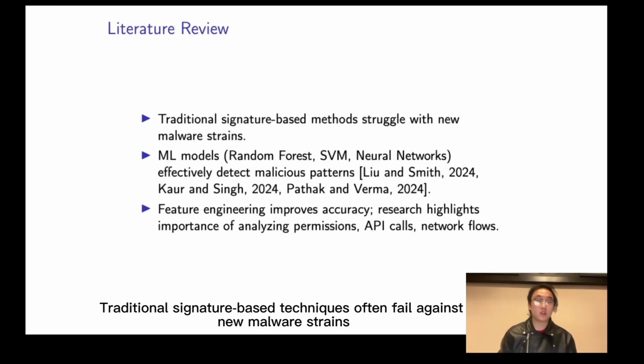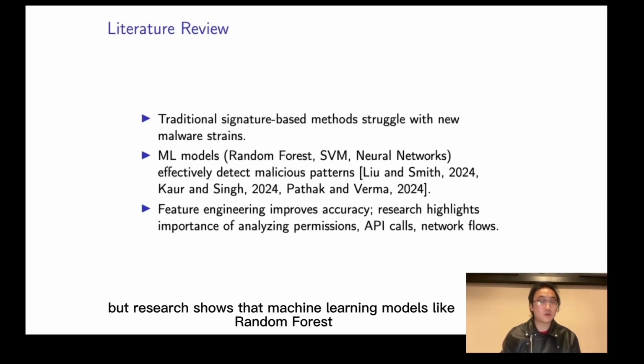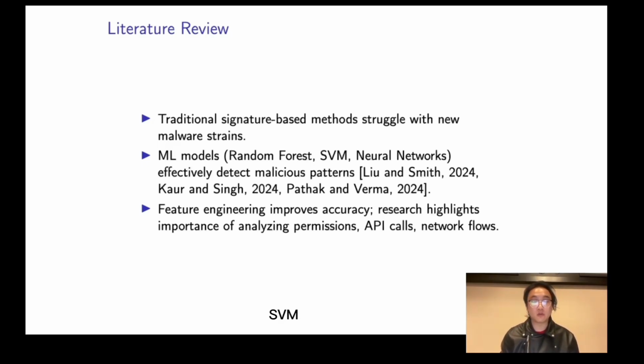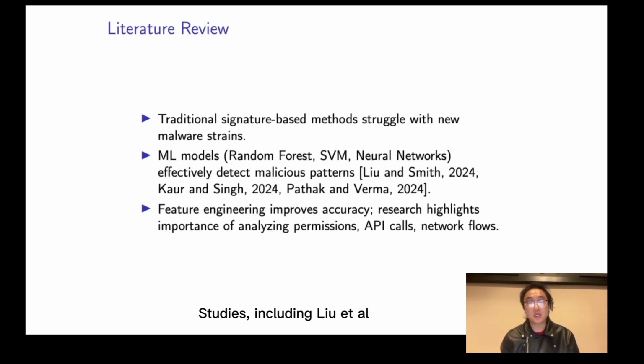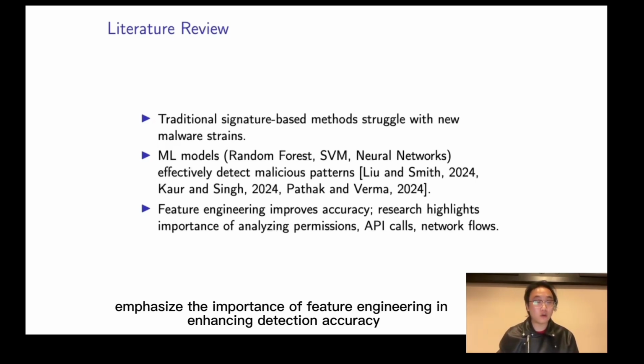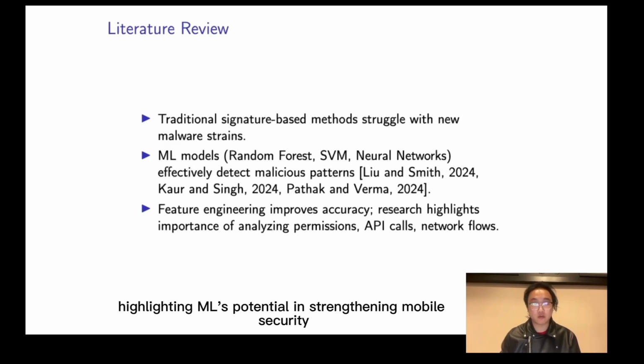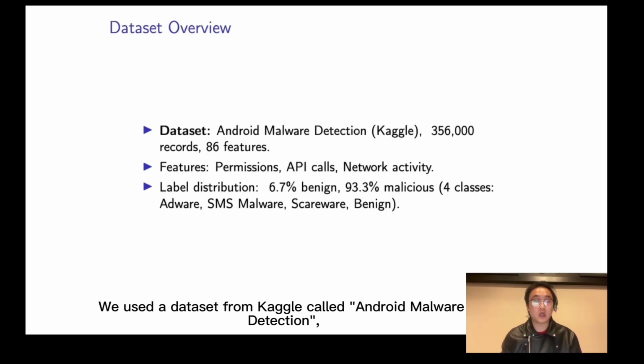Traditional signature-based techniques often fail against new malware strains, but research shows that machine learning models like random forest, SVM, and neural networks can effectively identify malware by recognizing behavior patterns. Studies including Liu and L emphasize the importance of feature engineering in enhancing detection accuracy, highlighting ML's potential in strengthening mobile security. We used a dataset from Kaggle called Android Mobile Detection.